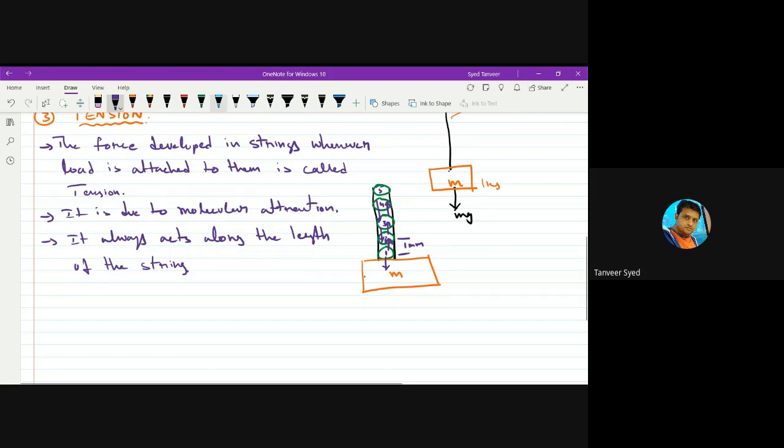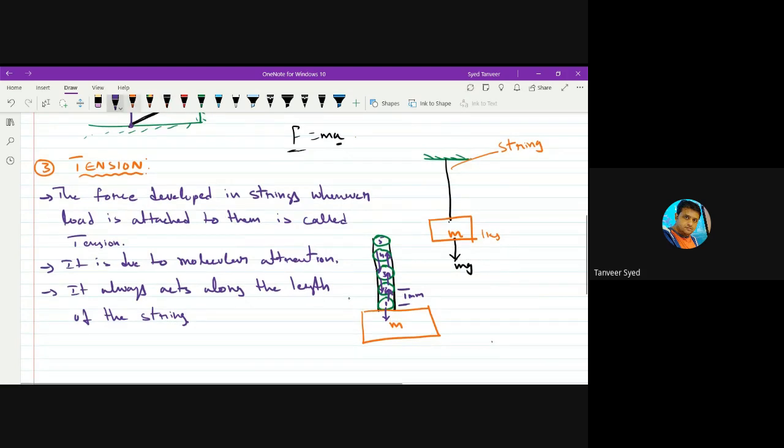Because suppose this is a string, or take this string to which a mass is suspended. Tension in this string can act either in this direction or in this direction, but cannot act in this direction, because in this direction there is no string. If there is no string, how can tension act? Tension will act only along the length of the string.